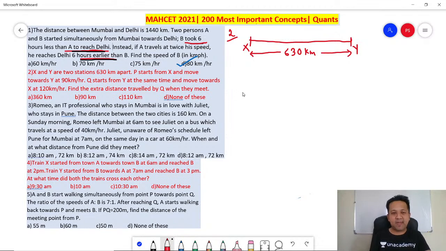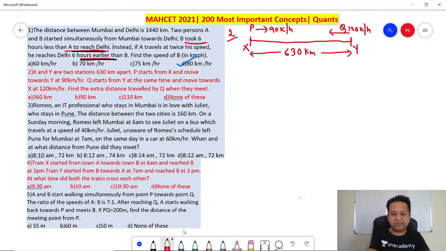P starts from X and moves towards Y at 90 kilometers per hour. Q starts from Y at the same time and moves towards X at 120 kilometers per hour. Correct? Find the extra distance traveled by Q when they meet.